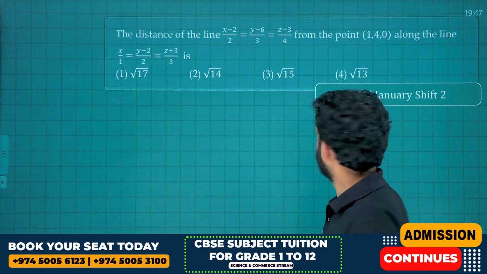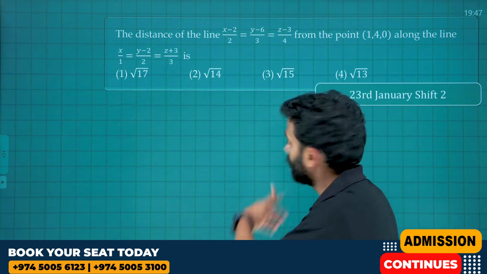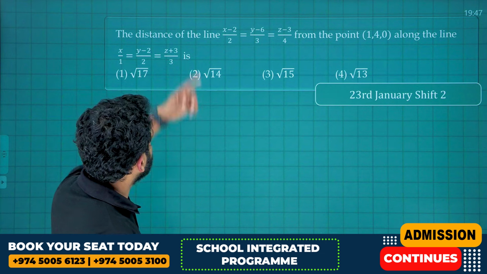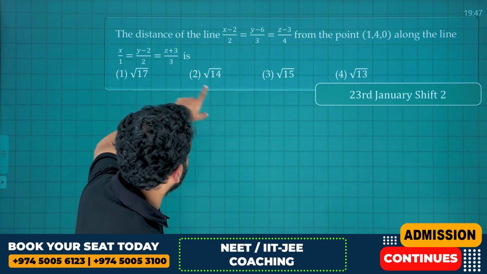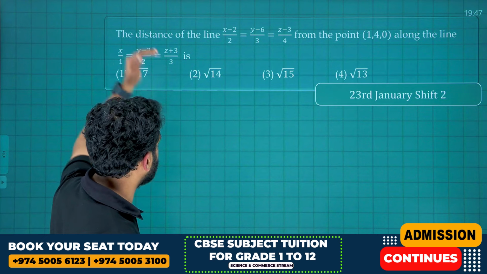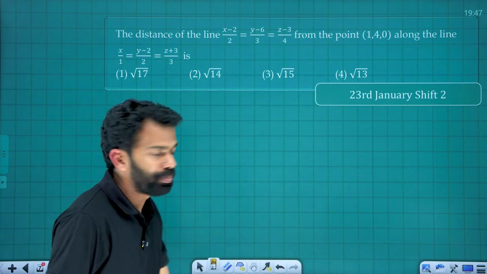Similar question, very similar question. It is 2025. I forgot to add the year there. Therefore, the distance of the line from the point 1, 4, 0 along the line x by 1 is equal to y minus 2 by 2 is equal to z plus 3 by 3.